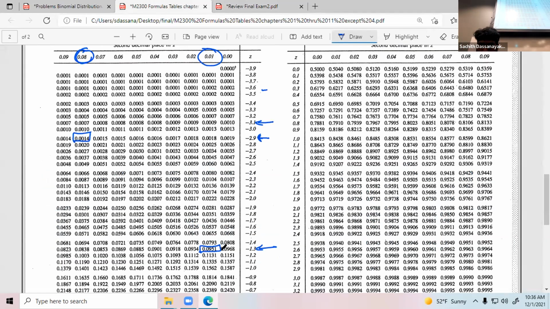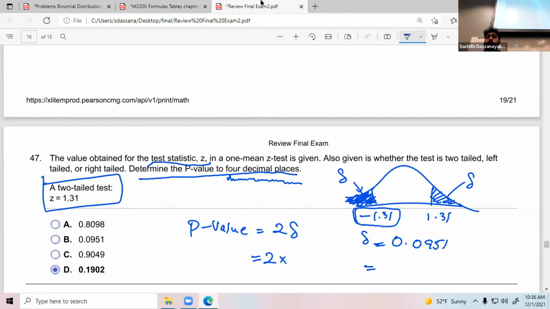Yes, 0.0951. 2 times 0.0951, which is 0.1902. Okay, that's the p-value. So always, how do you find the p-value? You need to find the probability with respect to your test statistic. That's how you find the p-value.